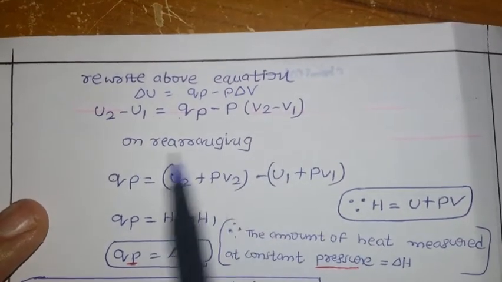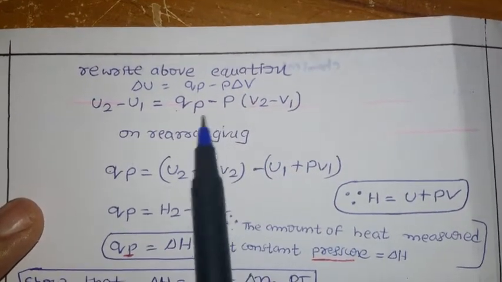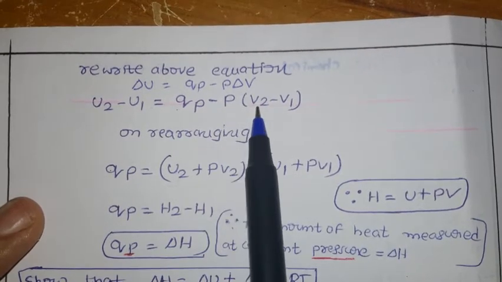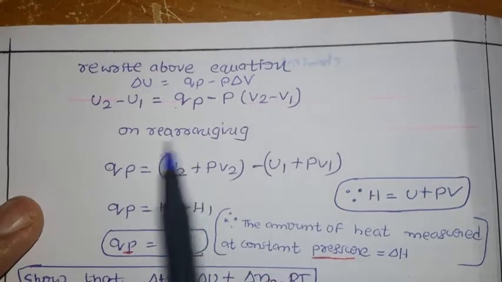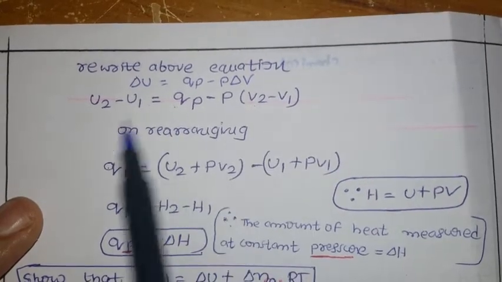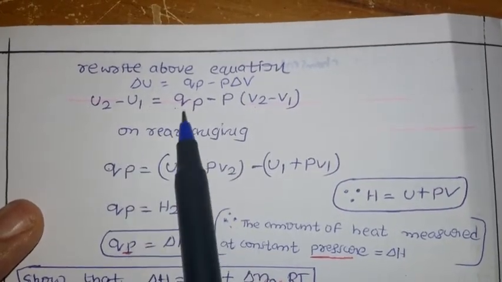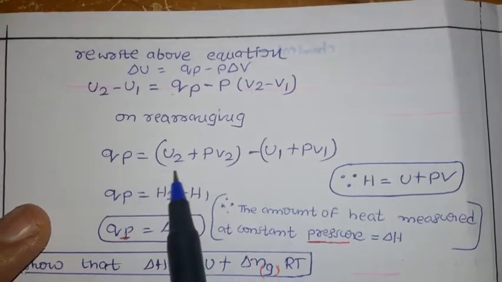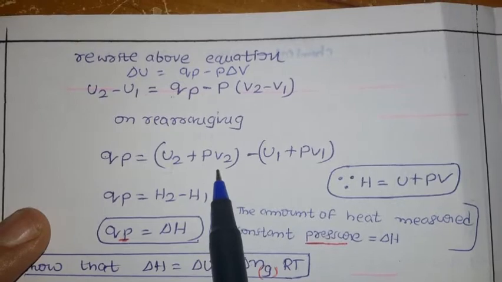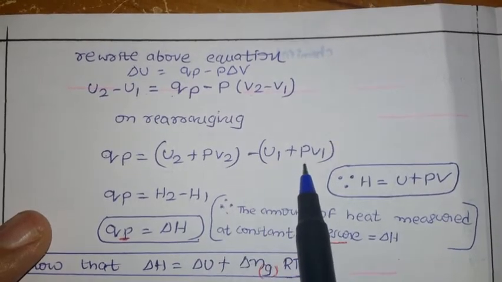So, on rearrangement, how are we going to rearrange here? Just multiply: minus P into V2 plus PV1. Now take the total terminology for rearrangement, because we need the QP. So QP equals, after rearrangement, U2 plus PV2 minus U1 plus PV1.